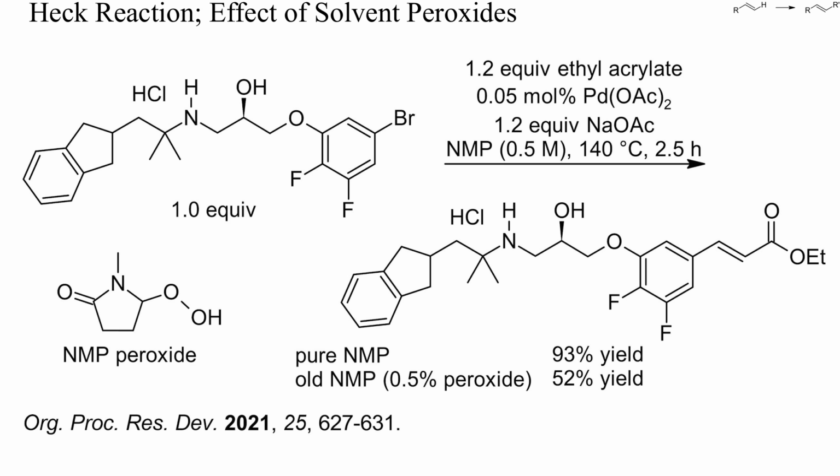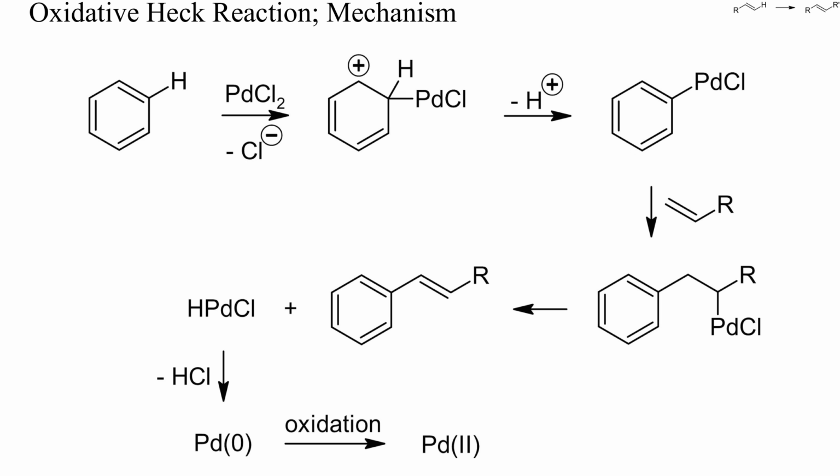During the optimization of this example, it was found that old bottles of NMP contained a peroxide which had a detrimental effect on the yield. Better results were obtained with peroxide-free NMP. Oxidative Heck reactions do not require an organic electrophile.